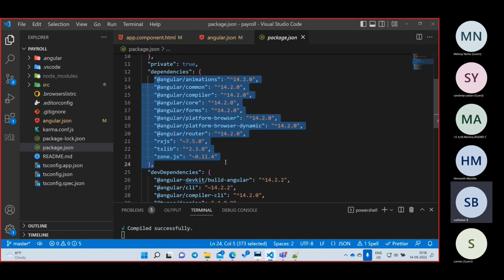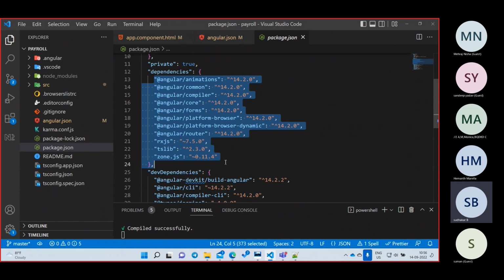Package.json, it will read the dev dependencies and it will download all the dev and normal dependencies. It will install them to our node modules. So that is how it is running internally. npm install means it will automatically go to package.json and download all the required libraries. It identifies them by coming to this file and downloading all the libraries.